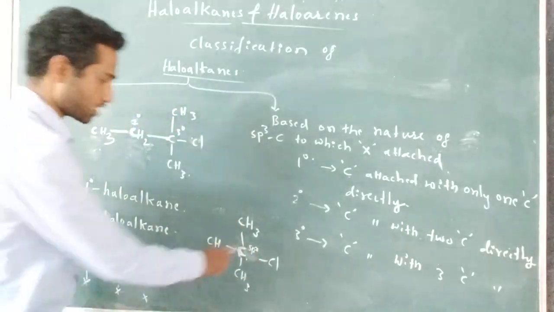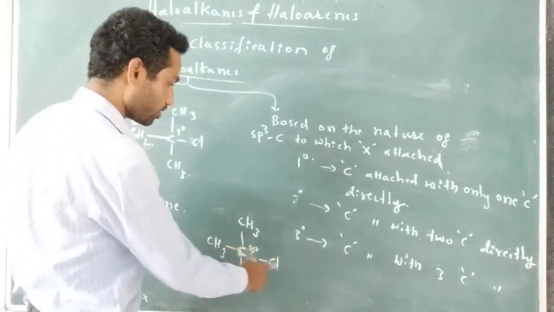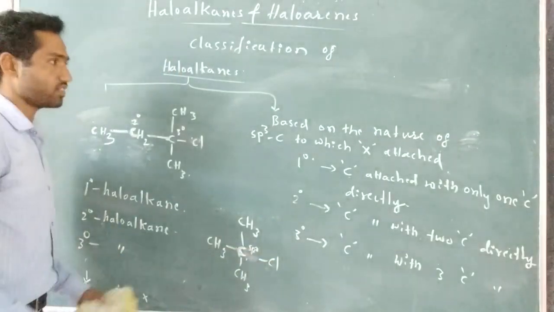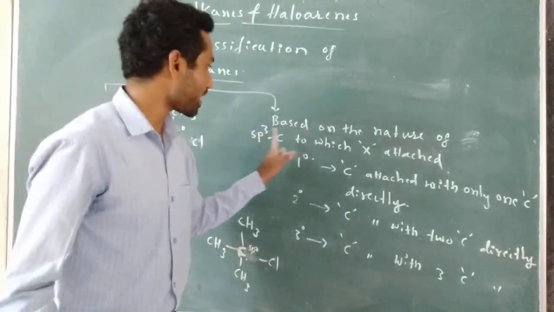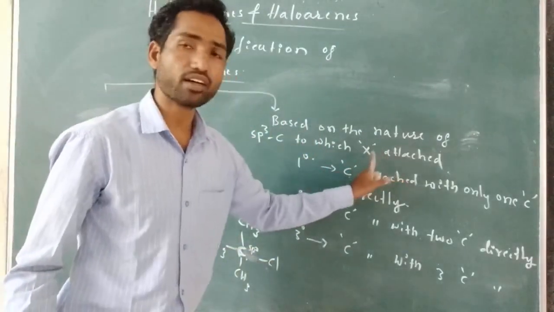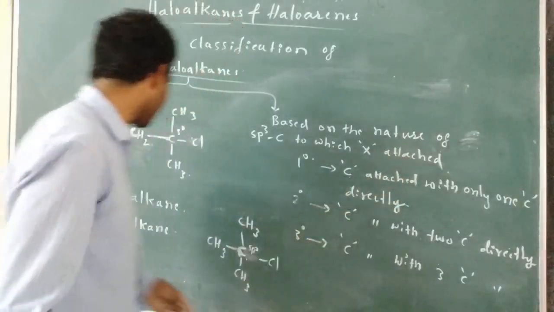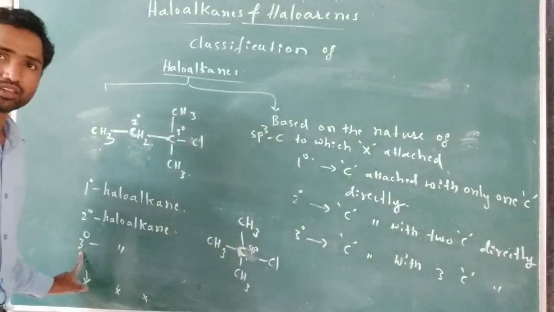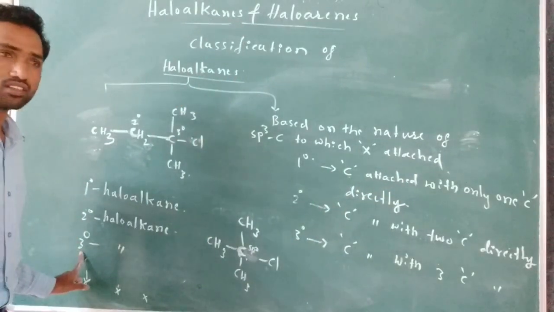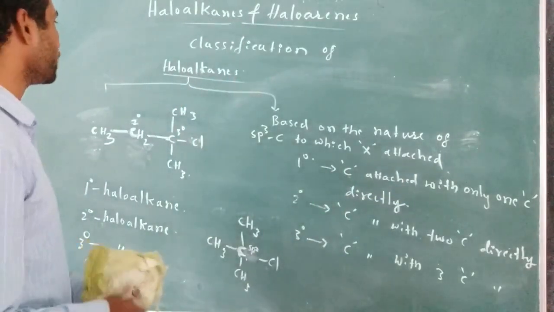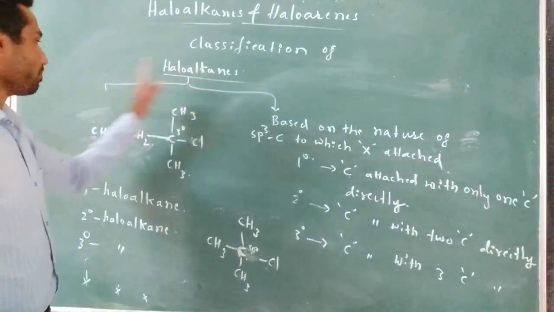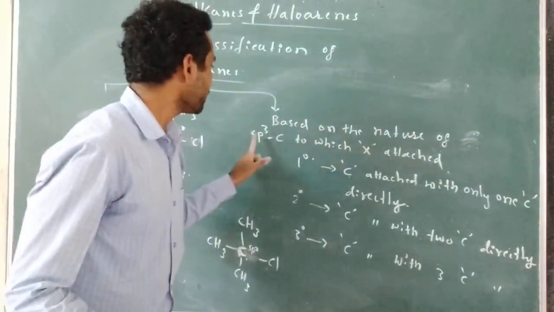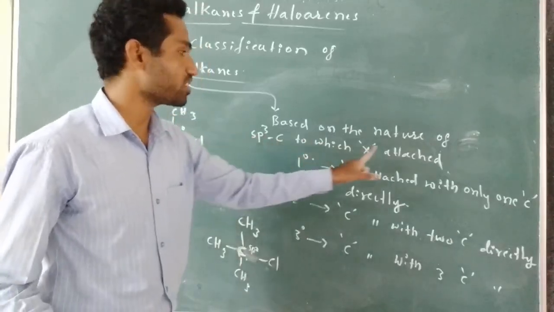So therefore this is sp3, this is the tertiary carbon to which the halogen is attached. Therefore it is a tertiary halogen. So based on the nature of the sp3 hybridized carbon to which the halogen is attached, how have we classified that? Primary, secondary, tertiary halogens. So this is the classification of halogens. Halogens are classified based on the nature of the sp3 hybridized carbon to which the halogen is attached.